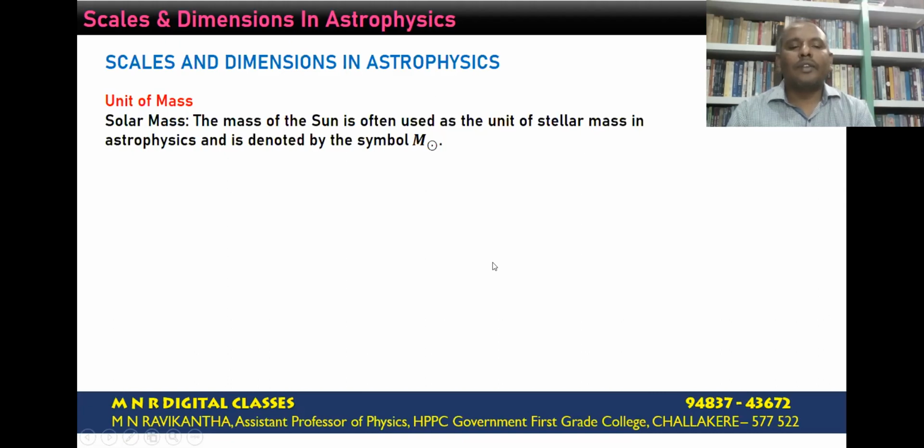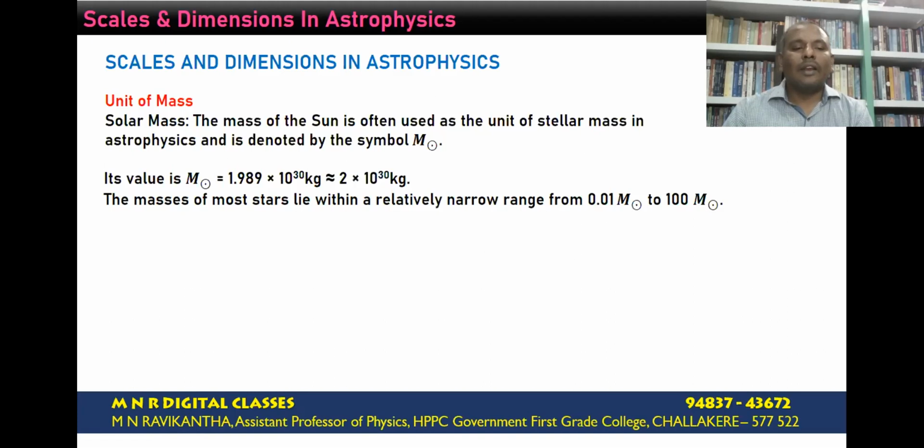The mass of the sun, which is often called the solar mass, is used as the unit of mass in astrophysics, and it is denoted by the symbol M sun. The value of the solar mass is equal to 1.989 × 10^30 kg, or approximately 2 × 10^30 kg.